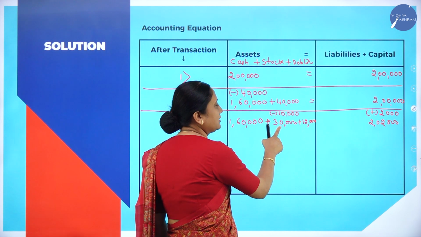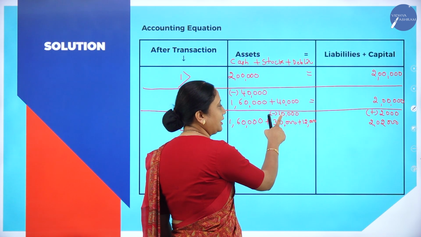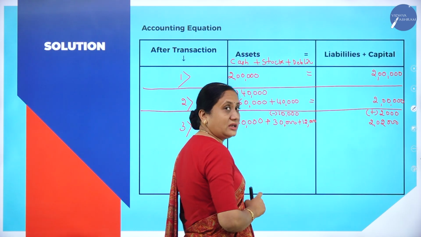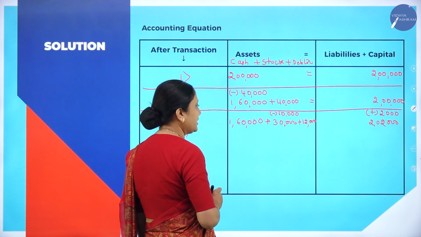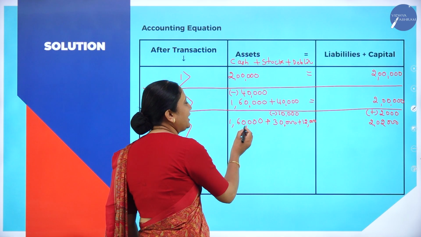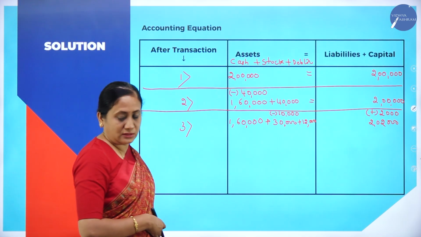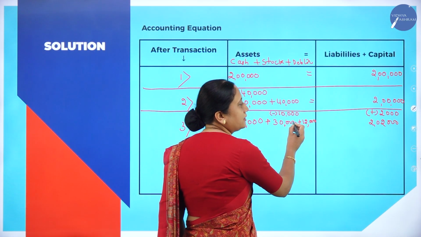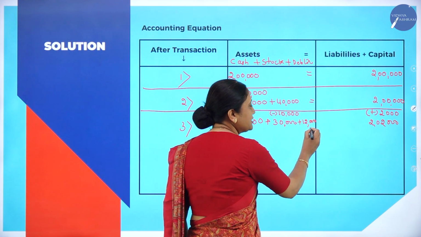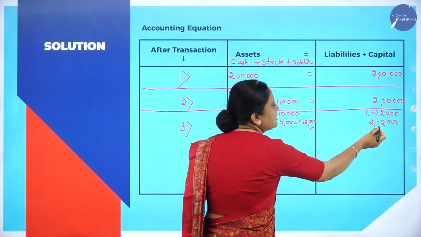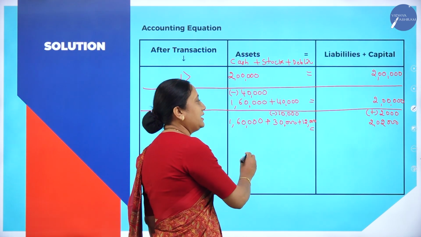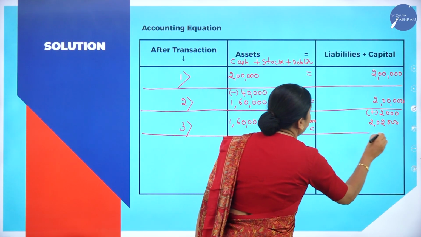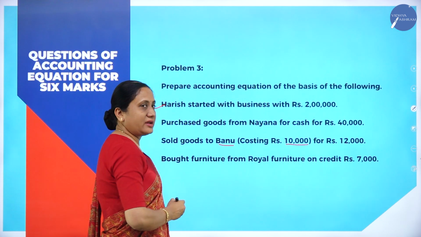Stock will reduce, 40,000 by 10,000. So available stock now is 30,000. Plus the debtor has increased in the business, it is 12,000. Now if we add 1,60,000 plus 30,000 plus 12,000, it comes to 2,02,000. This side is 2,02,000. This side is also 2,02,000. LHS equals RHS. It is tallying. We will draw one line. Now we will look into the last transaction.